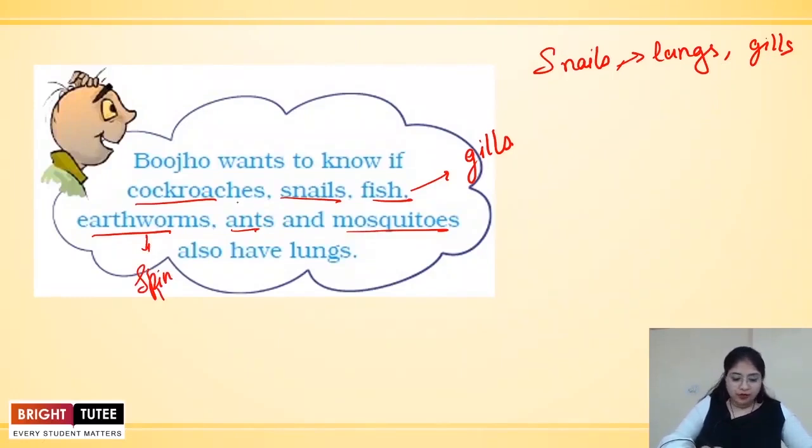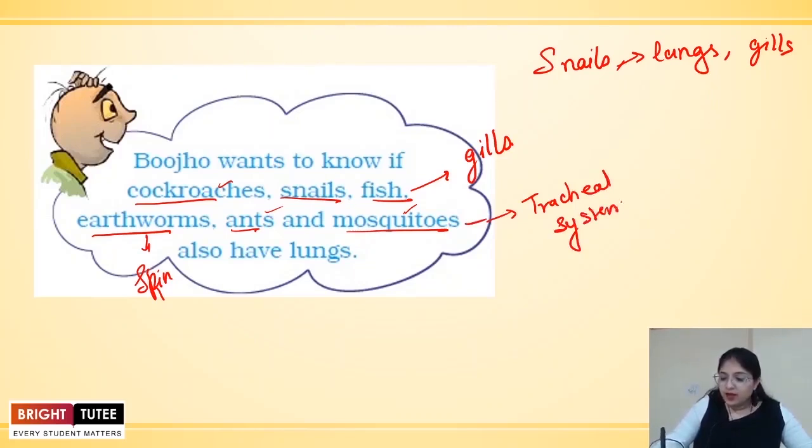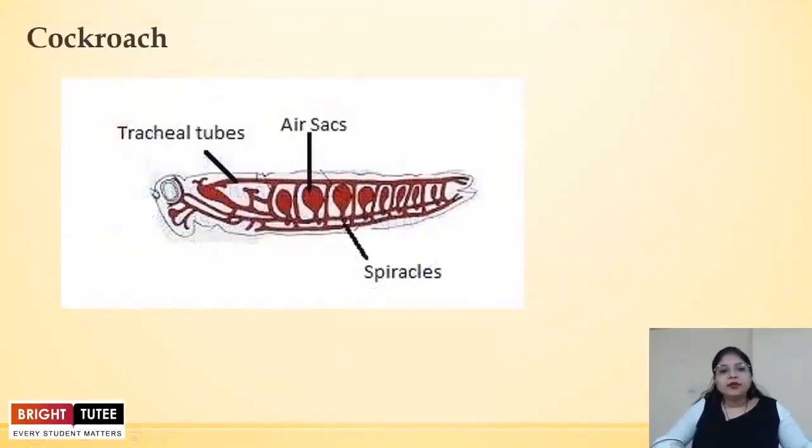The earthworm, we will see in this session, breathes through its skin. And we are going to talk about the cockroaches, ants and mosquitoes as a group, because these are insects and they usually breathe through the tracheal system. What exactly is the tracheal system? We are going to study and understand that. Let's start by understanding the breathing mechanism in cockroaches.